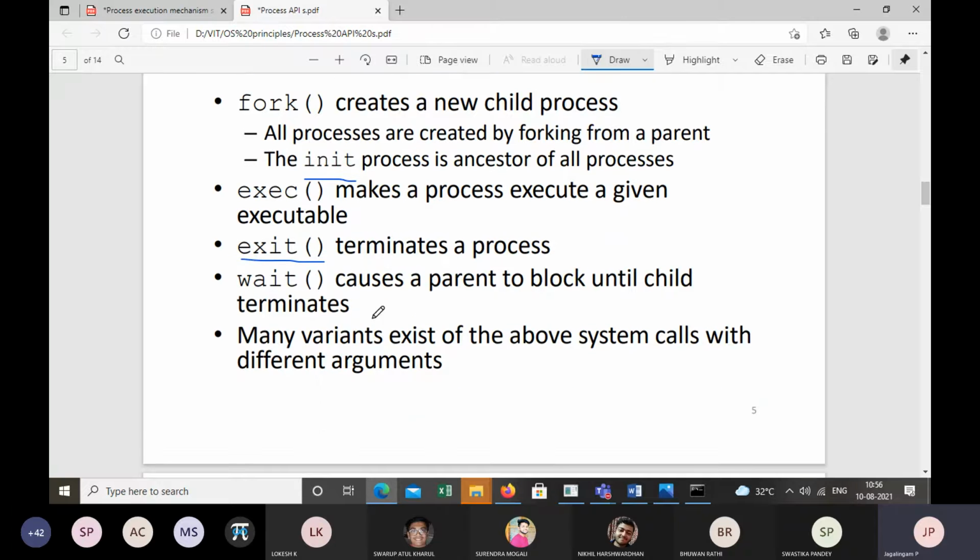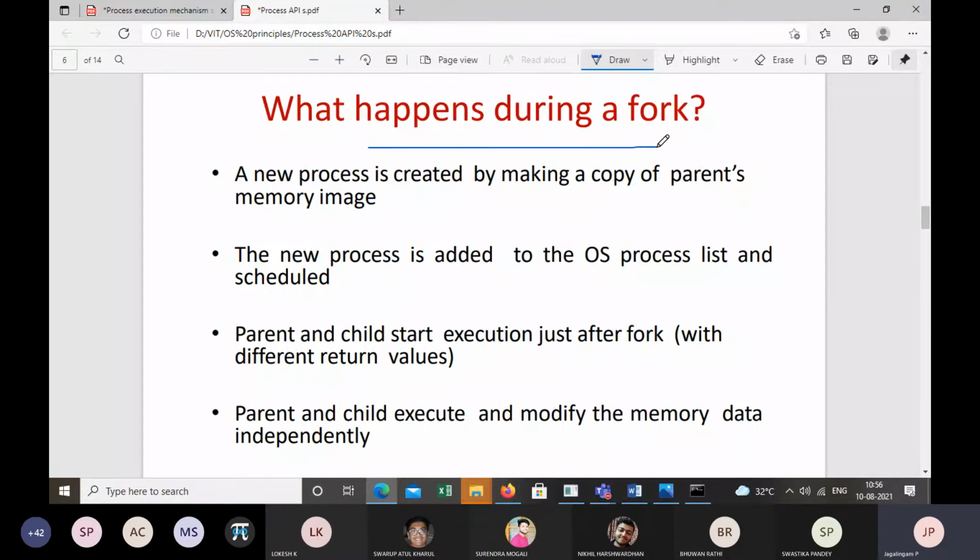And you have a parent process, you have a child process. So the parent calls the wait system call. Therefore, the parent waits for the child to complete the execution. Only then will the parent start to execute its instructions, right? And we have discussed each of these in more detail.